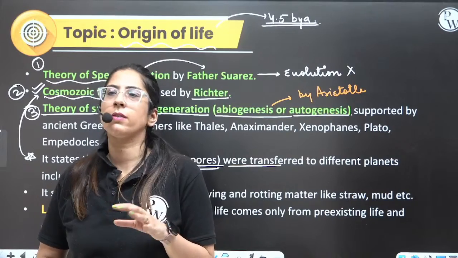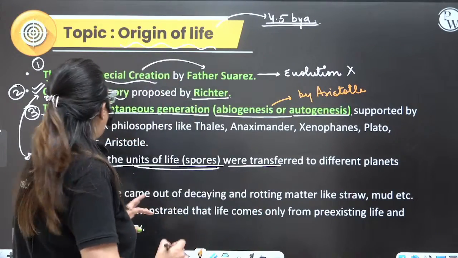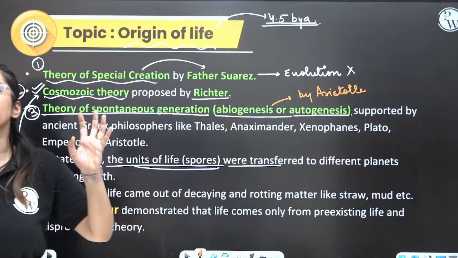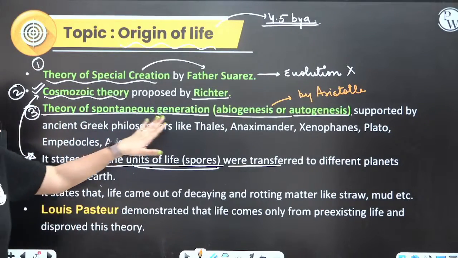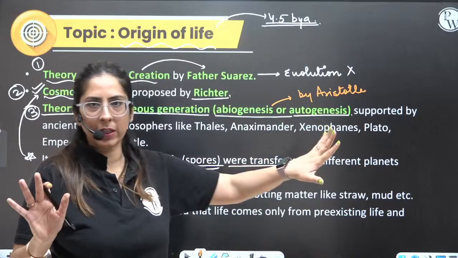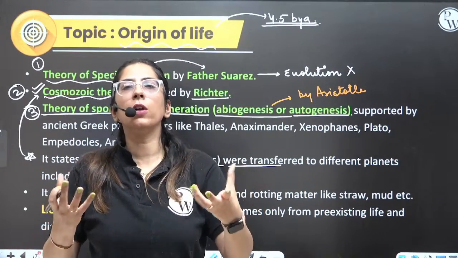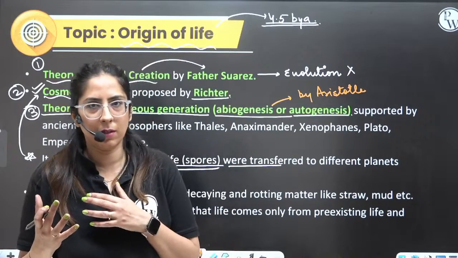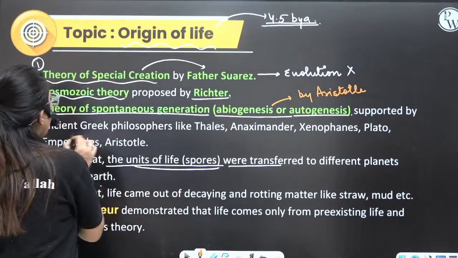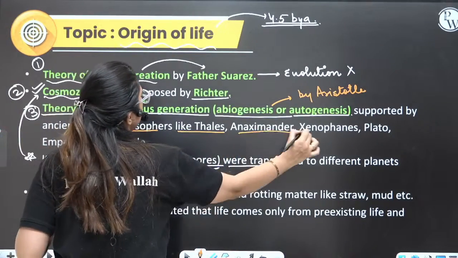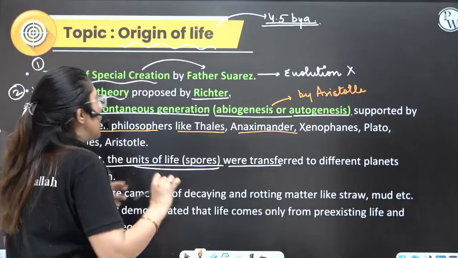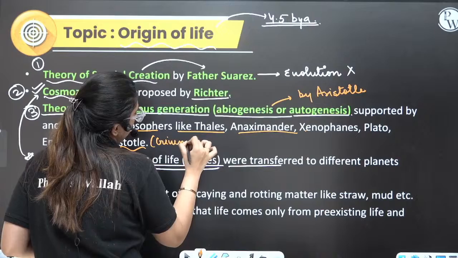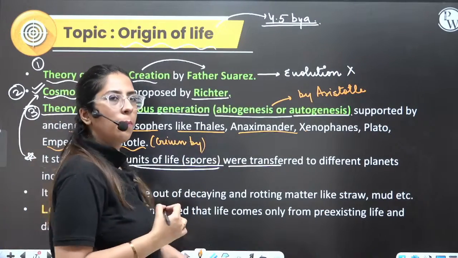Now, this was given by Aristotle. Abiogenesis theory states that life, whatever exists today, evolved or formed from abiogenesis, that means from non-living substances. Clear? This was supported by the Greek philosophers Thales, Anaximander, Xenophanes, Plato, Empedocles, but it was given by Aristotle. Point clear?